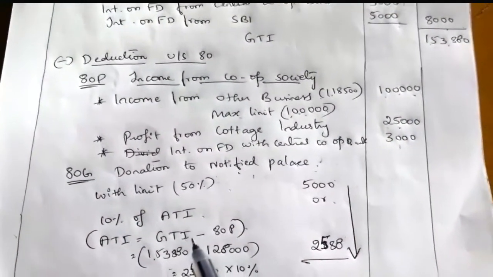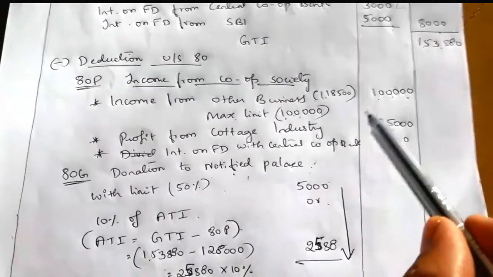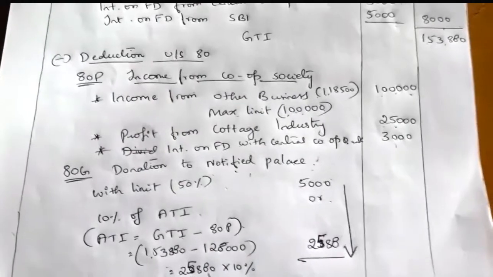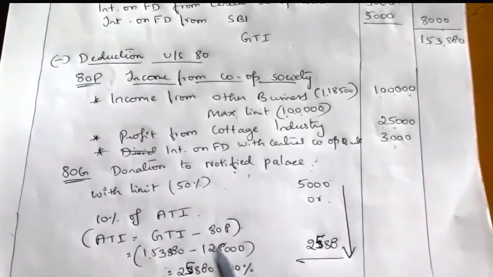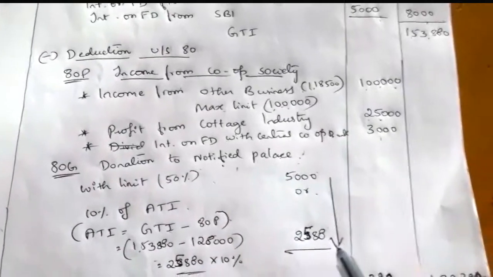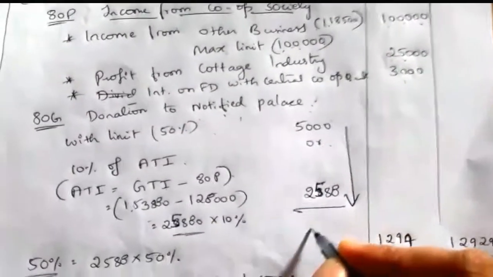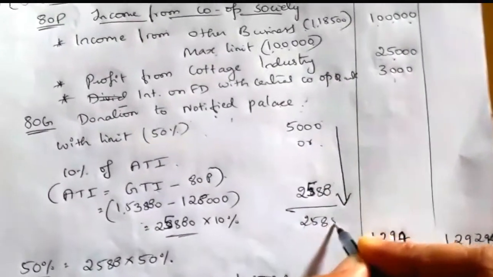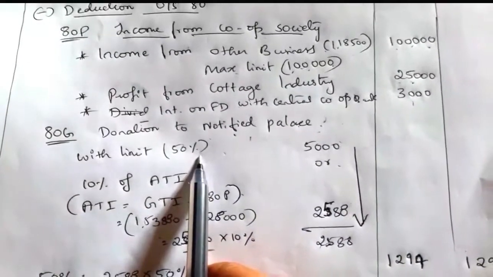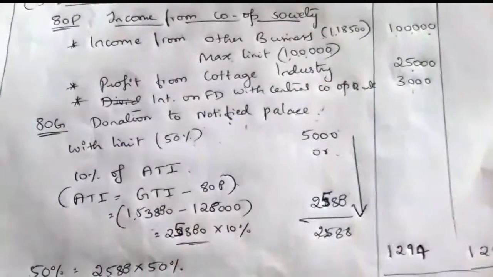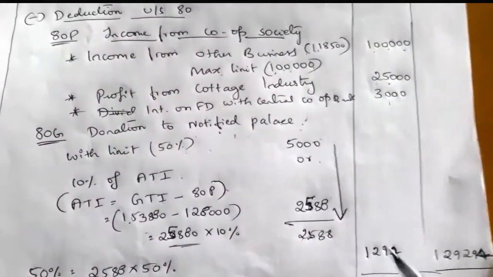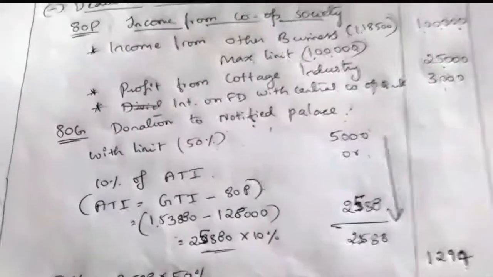So GTI minus 80P equal to ATI. GTI is how much? 1,53,880 minus 80P reduction total 1,28,000. So if you deduct, we will get 25,880. So 10% of ATI is equal to 2,588. If you compare, the least value will be 2,588. So we have to take this as a deduction and 50% is the eligible deduction. So 2,588 into 50%, we will get 1,294 as the deduction eligible under section 80G.